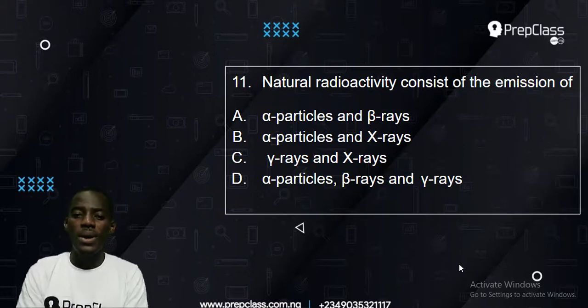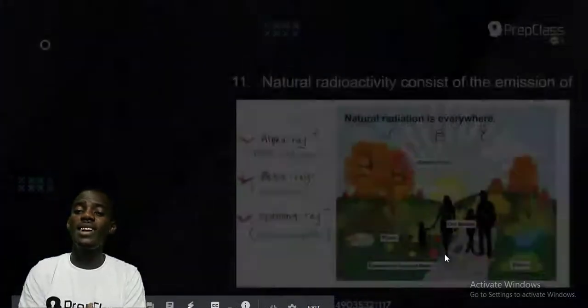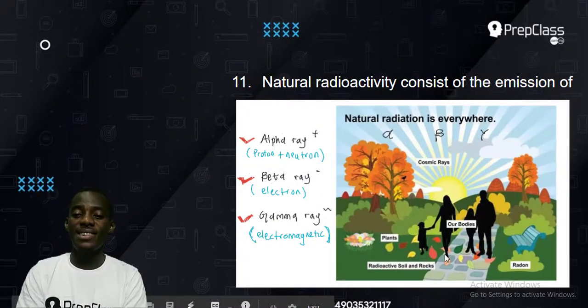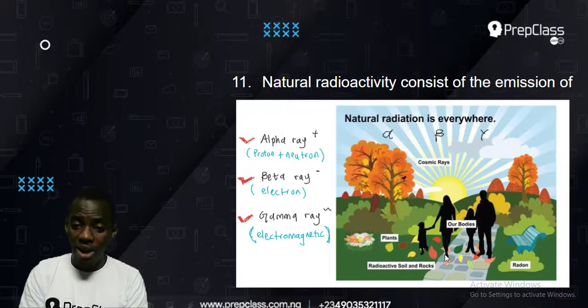Then we can say alpha particle and gamma. That's X-ray. That's also wrong. It's not also gamma. That's why it symbolizes gamma. Gamma and X. That's also wrong. Then alpha, beta, and gamma. D is therefore the correct answer. So all the radiations in natural radioactivity are alpha radiation, beta radiation, and gamma radiation.